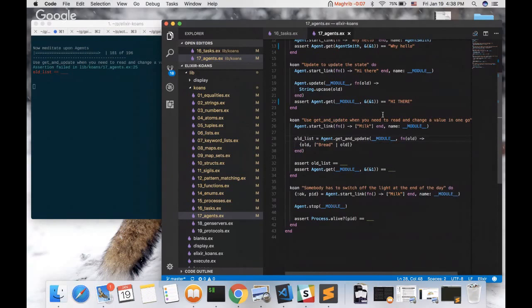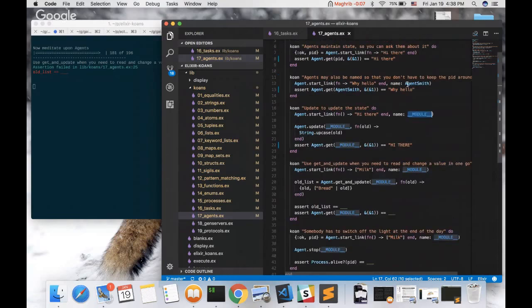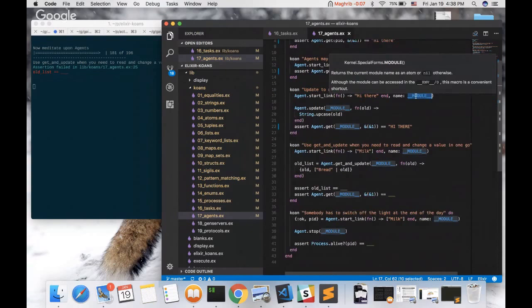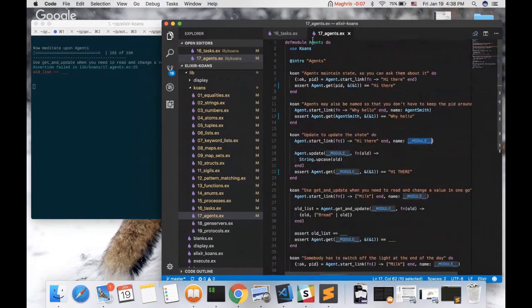Use get and update when you need to read and change the value in one go. Okay, so we start an agent with the state of a list of milk, and we name it module. That was the name. Yeah, I didn't notice this. So we name it as our module name, which is probably agents here.